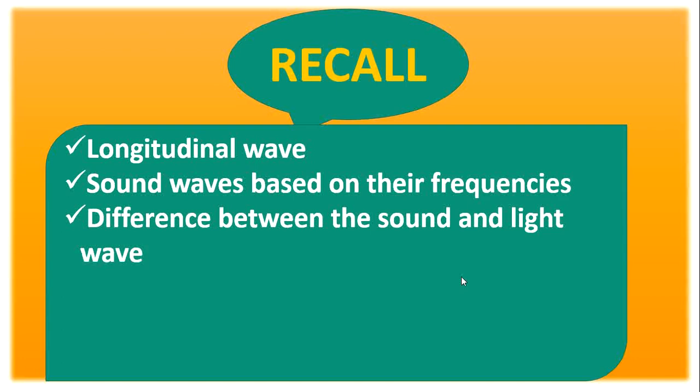Difference between the sound and light wave. Sound needs a medium for its propagation. Light does not need a medium for its propagation. Sound waves are longitudinal waves. Light waves are transverse waves. The wavelength ranges from 1.65 centimeter to 1.65 meter for sound waves, and the wavelength ranges from 4 into 10 power minus 7 meter to 7 into 10 power minus 7 meter for light waves.